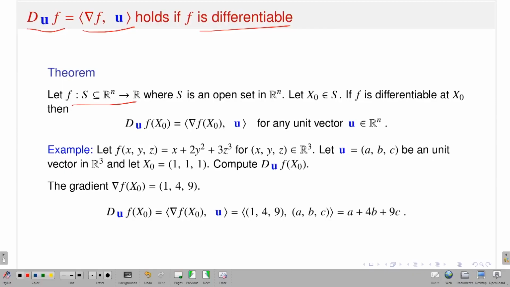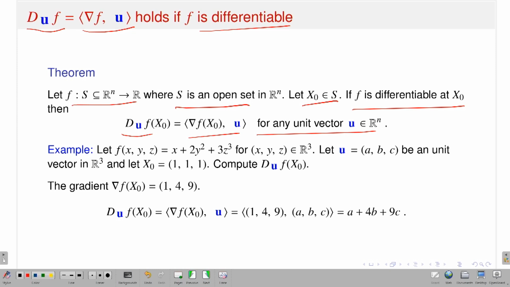So, let f be a function from a set S, a subset of R^n, into R, where S is an open set, and x naught is a point in S. If f is differentiable at the point x naught, then the directional derivative of f at x naught in the direction u is nothing but the gradient of f at x naught inner product with u, or dot product with u. This is for any u. So I can have an expression of the directional derivative just from the existence of partial derivatives, but you do not have to go through the definition of the directional derivative.